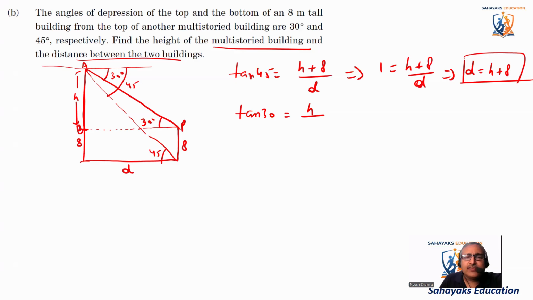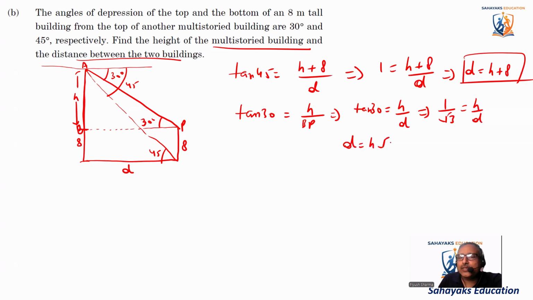This is B and this is P. BP is equal to D. So I can say tan 30 is equal to H divided by D. Okay. So what is the value of tan 30? Tan 30 is 1 by root 3. So I'll say 1 by root 3 is equal to H divided by D. This gives us that D is equal to H root 3. So this is another equation.